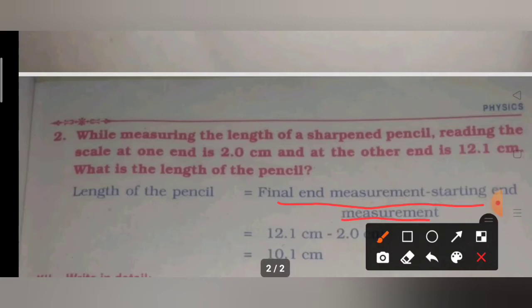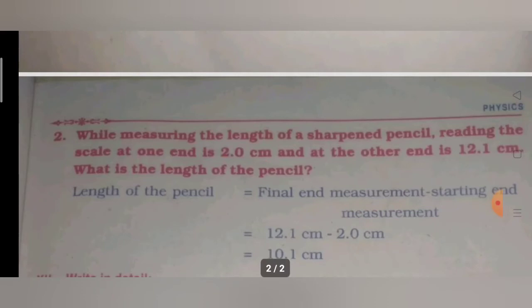The final end measurement is 12.1 centimeter. The starting end measurement is 2.0 centimeter. So 12.1 minus 2.0 gives you 10.1 centimeter. Simple problems. Are you able to understand this problem, children?